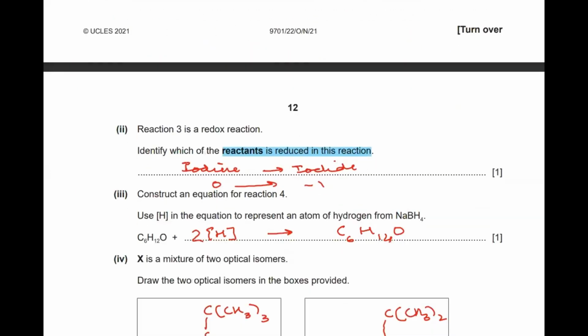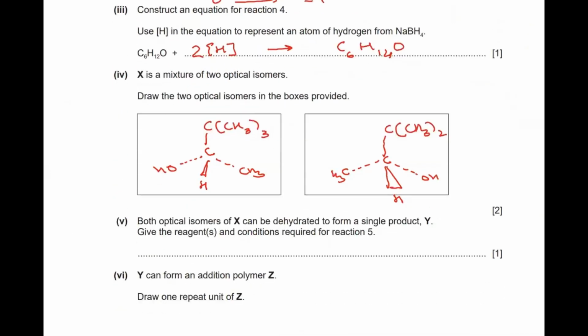They're asking that this optical isomer of X was dehydrated to form a single product Y, and to give the reagents and the conditions required in the reaction. They're not asking for the product, they're just asking for the conditions and the chemical which is going to dehydrate. So the dehydrating agent, we very well know, is concentrated sulfuric acid, and we will be using heat as a condition.